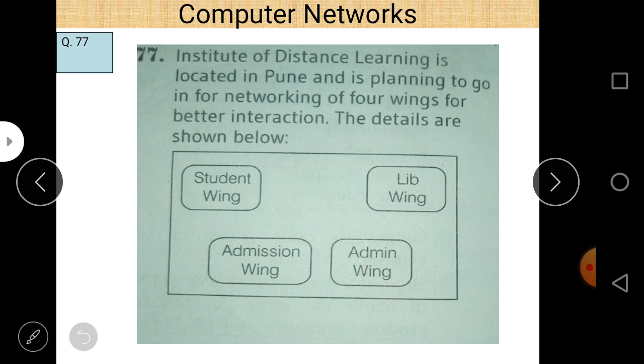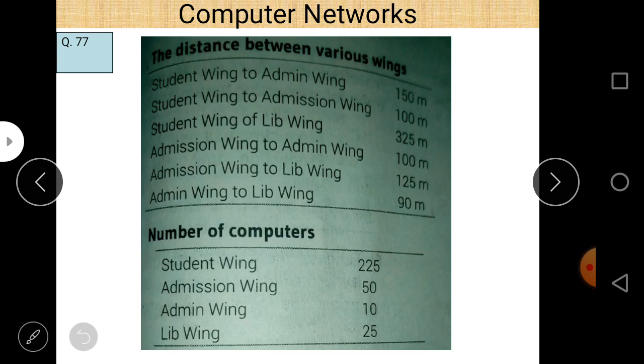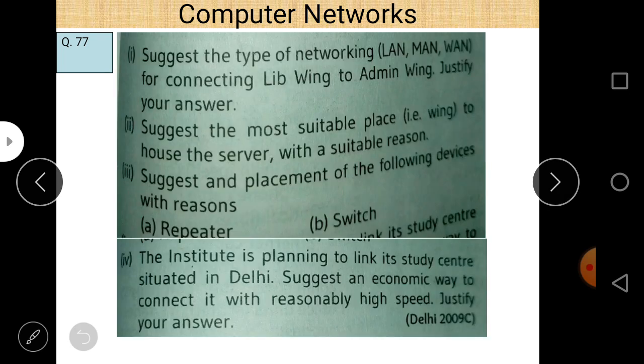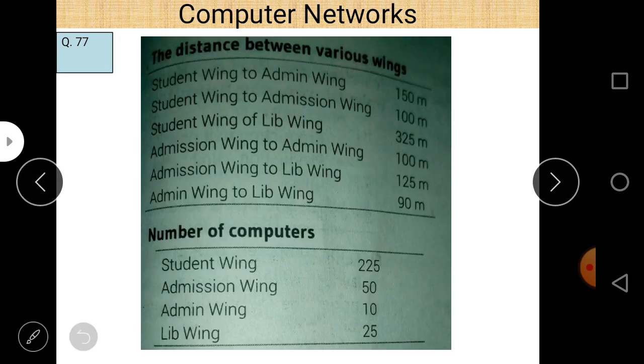Question 77 says that an Institute of Distance Learning is located in Pune, and is planning to go for networking of 4 wings for better interaction. The details are as shown below. So these are the 4 wings, and the distance is also given between the various wings, and the number of computers is also given. The first question is, suggest the type of network, LAN, MAN or WAN, for connecting the live wing to the admin wing. Justify your answer.